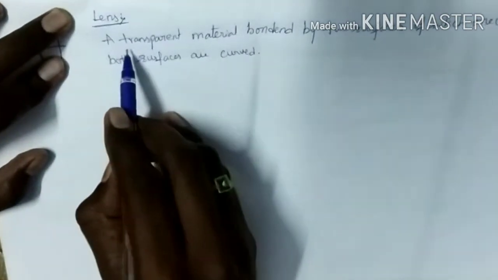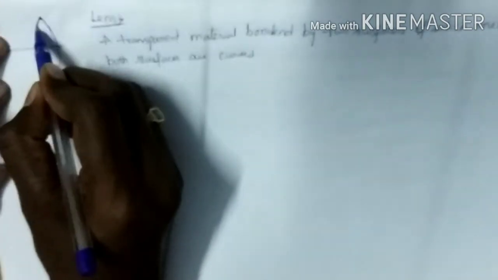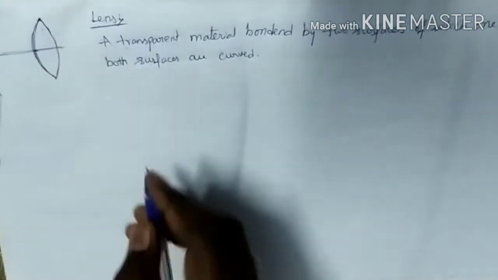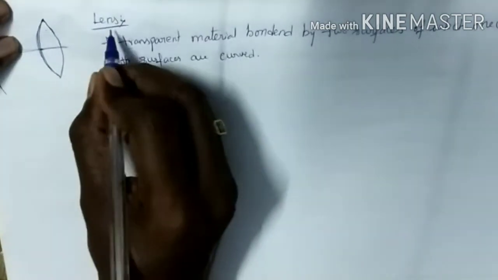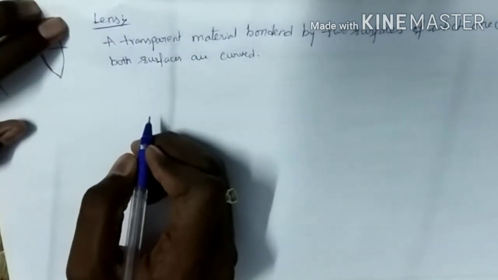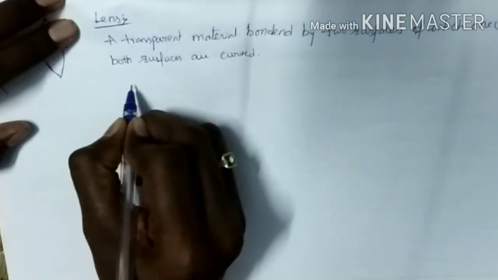Lens means it is a transparent material which is bonded by two curved surfaces or a single curved surface. I will tell the different types of lenses. We have different types of lenses. Here we are going to learn some typical lenses.